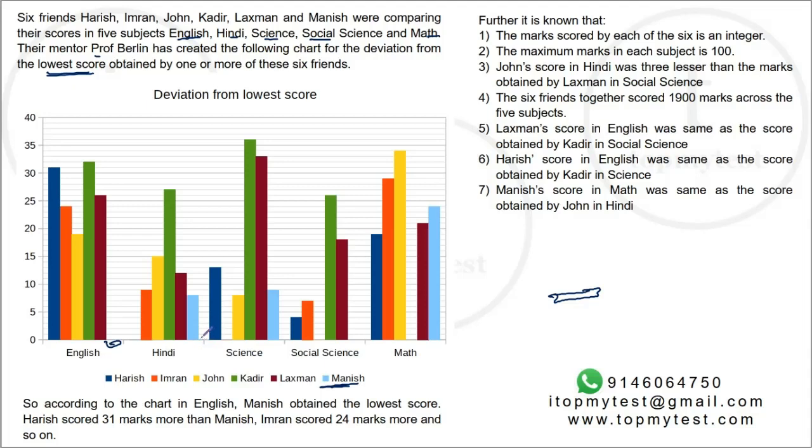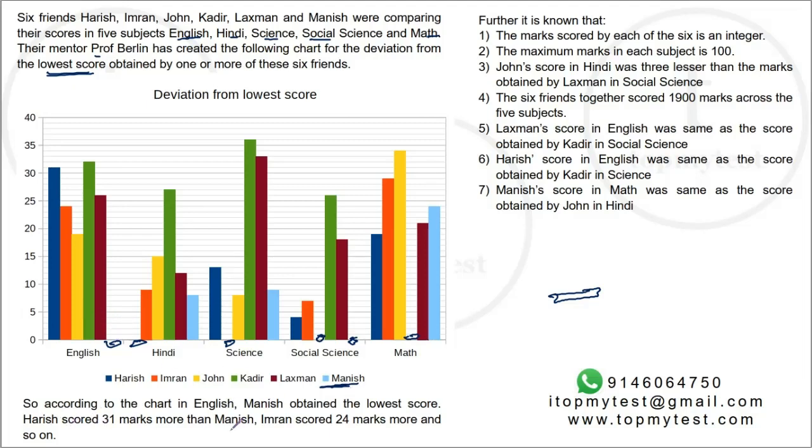Not Lakshman. Harish is missing from the Hindi chart. So Harish got the lowest here. In the science chart, Imran got the lowest. So he's missing. In social science, John got the lowest, and there is one more missing. Manish got the lowest. Both of them got the joint lowest. And in maths, Kabir got the lowest. So that is missing. So these are deviations from the lowest. These are not the scores. These are deviation from the lowest.